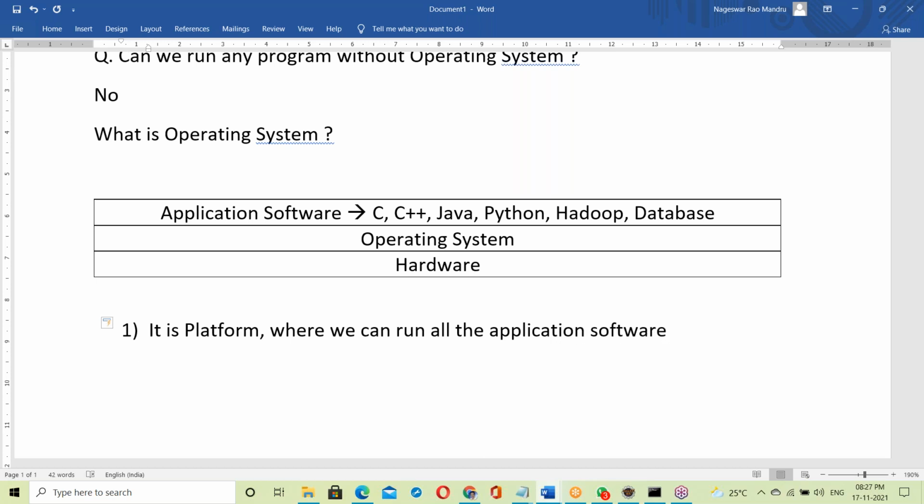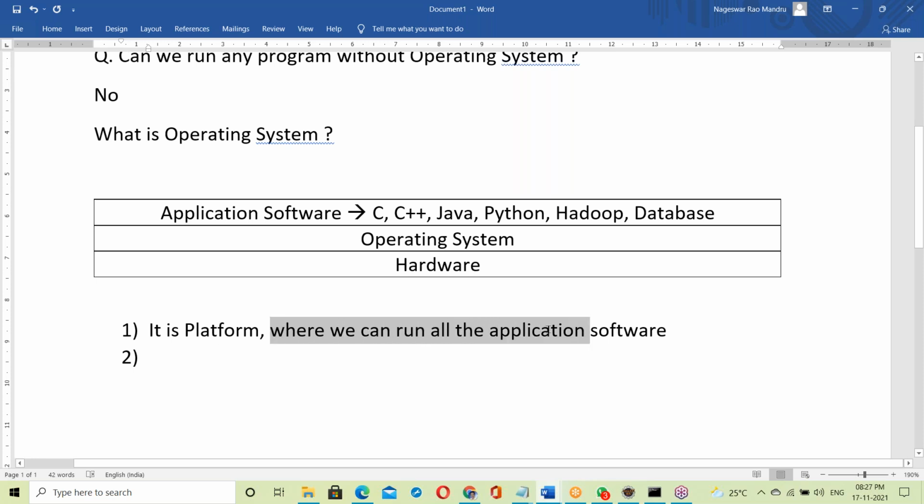Simple answer: it's a platform where we can run all the application software. On top of it, everything is running.